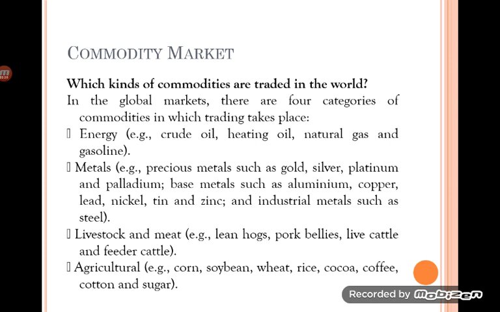Similarly, cash crops like jute, silk and cotton are also in greater demand. Even coffee, sugar, soya bean and soy milk are cash crops bought and sold in the commodity market.